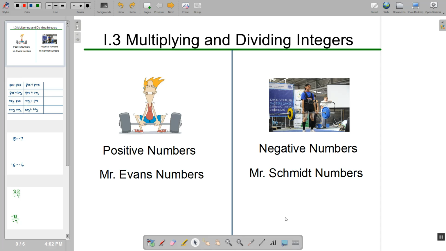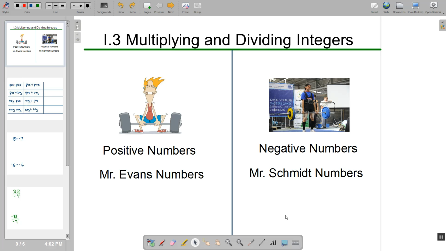If you watched the video from the first section or talked to any of your classmates, you've heard us talking about positive and negative numbers being called Mr. Evans numbers and Mr. Schmidt numbers. And what we really talked about is how positive numbers are weak and scrawny, a lot like Mr. Evans, where negative numbers are big and strong and powerful, a lot like Mr. Schmidt. And we referenced what happens when positive and negative numbers fight.